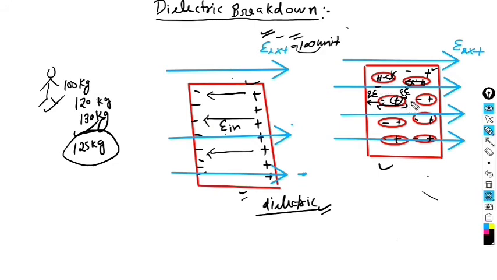If you keep on increasing this much amount of force, this QE and QE, to more than 120 or 100, then there may be a possible condition that this particular molecule may break, and at that condition the negative charge will go to the left hand side. I am talking not only about this charge, but about all those covalent bonds present in the configuration of this material; those bonds may break.